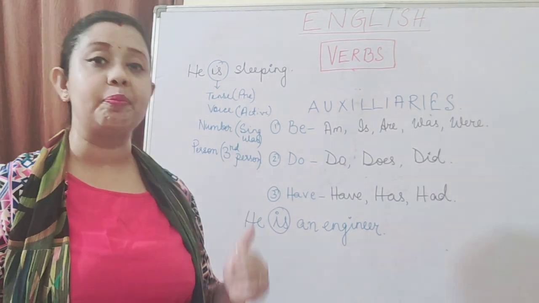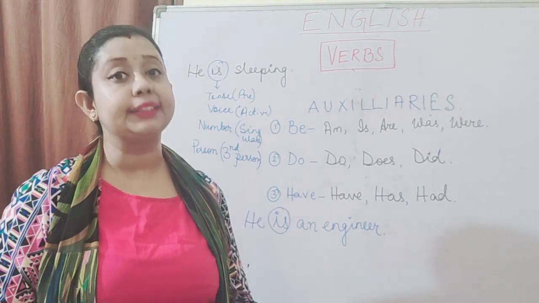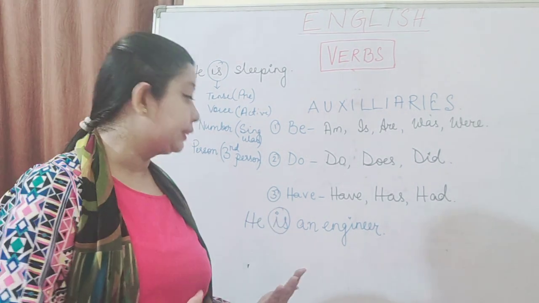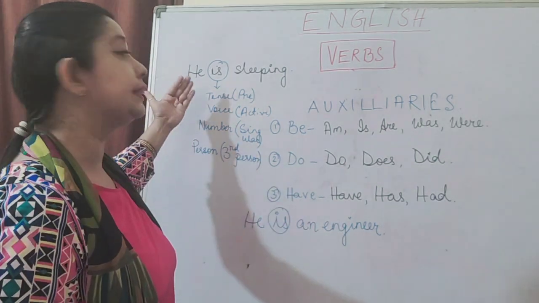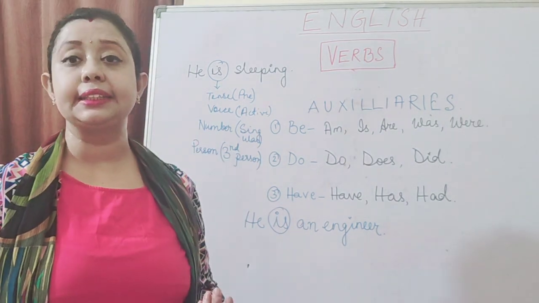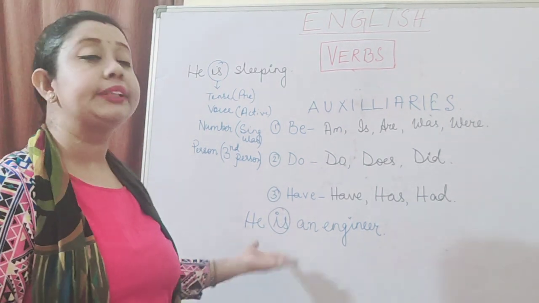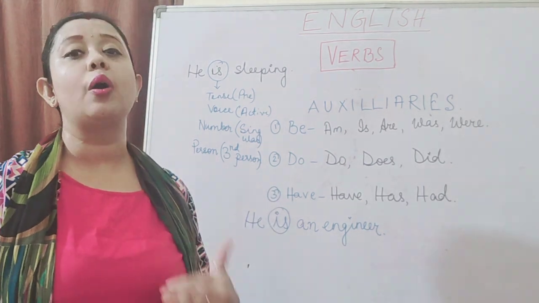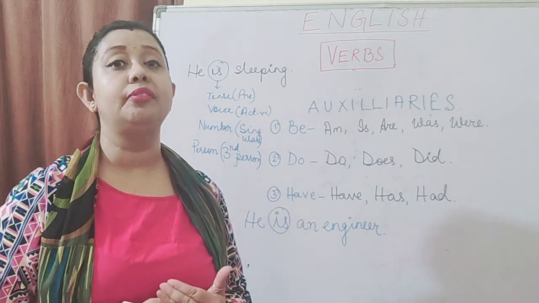So, another important feature of an auxiliary is that it tells us about the, I just made a mistake. I will repeat it once again. So, the most important function of auxiliary is that it tells us the tense, voice, number and person of the sentence. But it does another work, and what is that? When the sentence does not have an action word or when it does not have a main verb, the auxiliary starts working as a main verb.